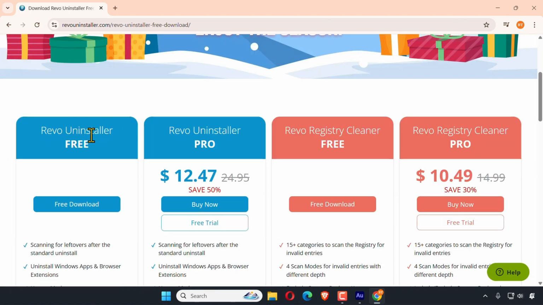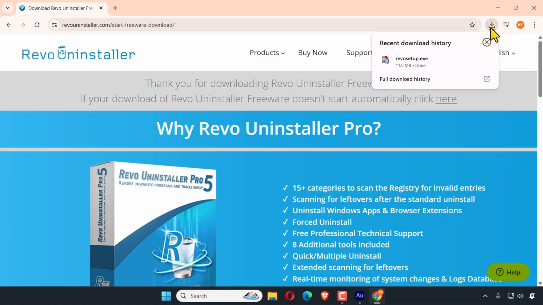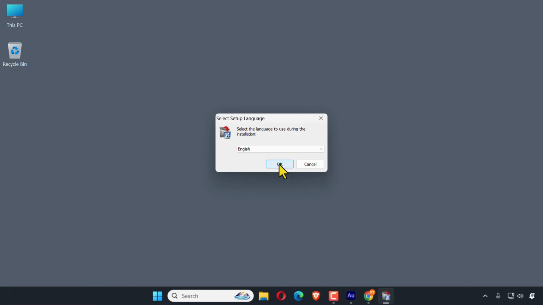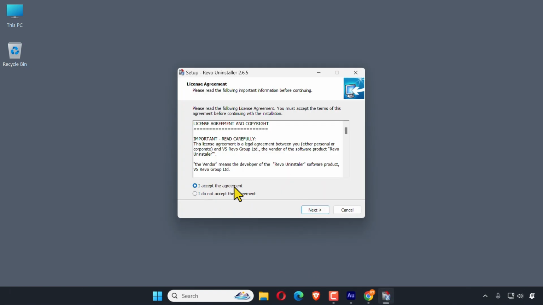Here you can see Revo Uninstaller free. Just click free download. The download is complete. Just click on it. Click run. Hit OK. Accept the agreement.